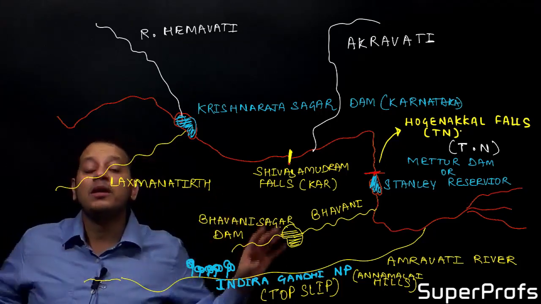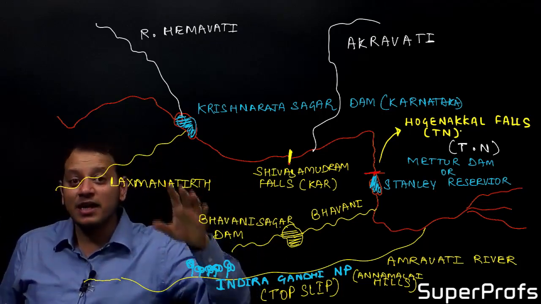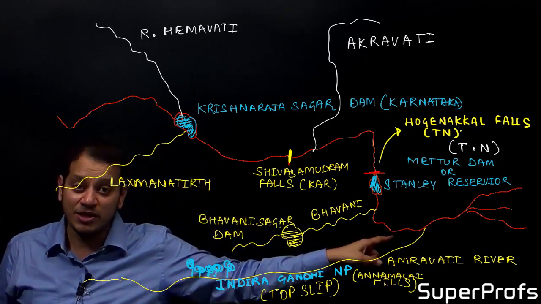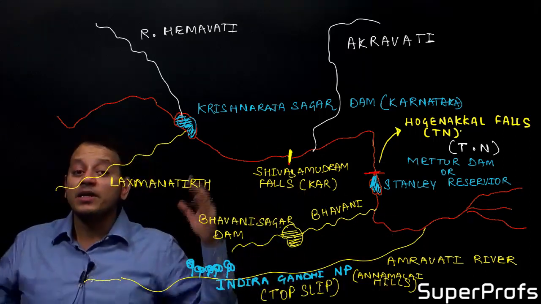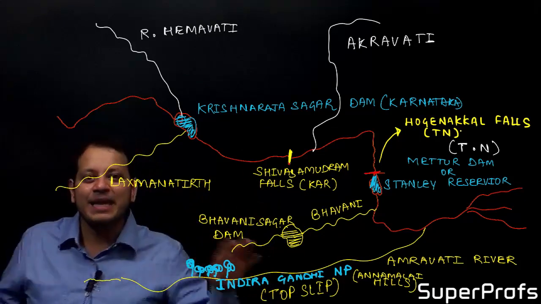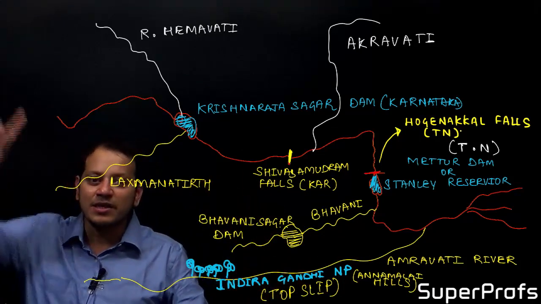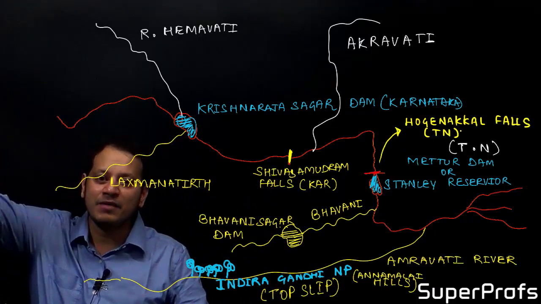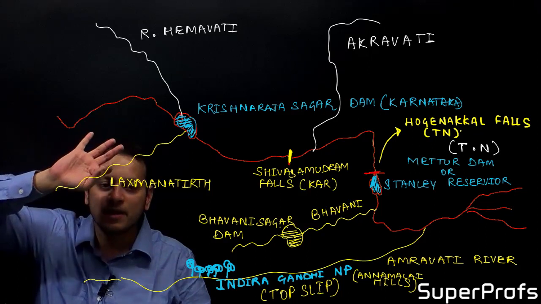So this is all about the river Kaveri. Repeat with me: river Kaveri originates from Tal Kaveri and drains into the Bay of Bengal. Check in the atlas exactly where it is draining. The important tributaries are, see, the names themselves are Tamil names, so you don't have to worry that much. The important names are Hemavati, Akravati, Lakshmana Tirtha, Bhavani, and Amravati.